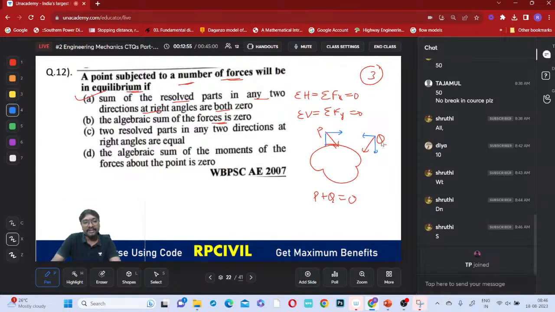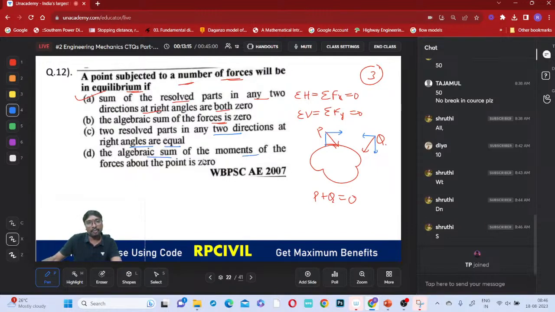Now if you consider these components, the sum of the forces in the horizontal direction and the sum of the forces in the vertical direction will be 0. Is that clear? So the two resolved parts in any two directions at right angles are equal. Are they equal? They need not be equal.